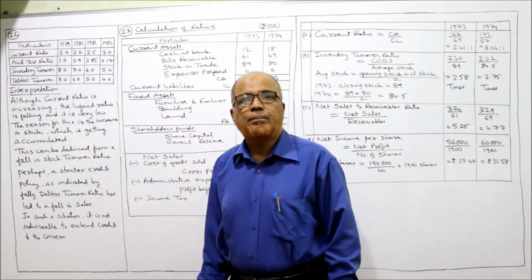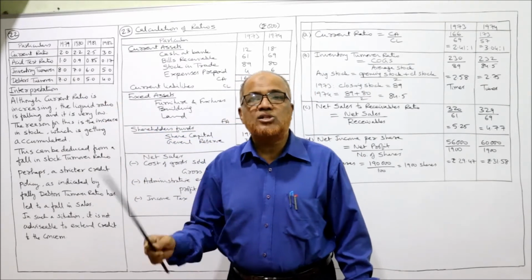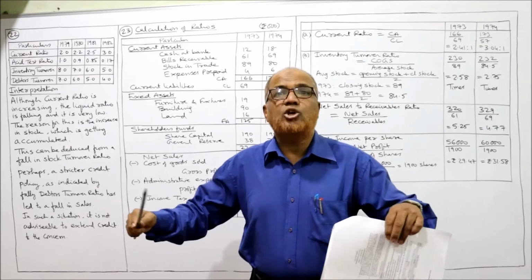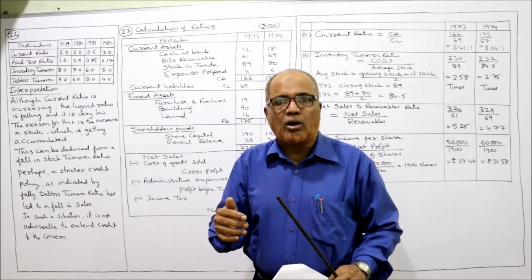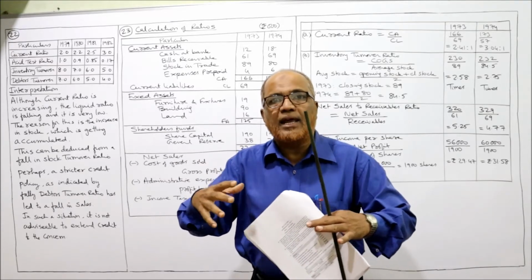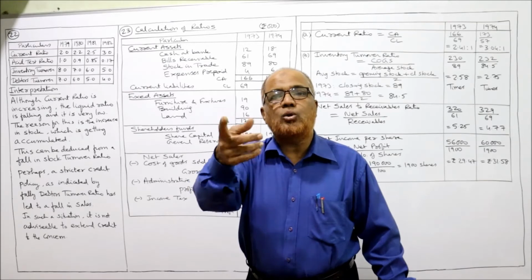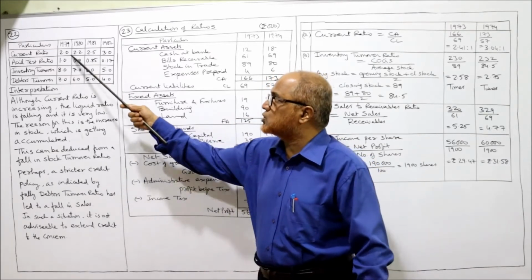That means the difference between the current ratio and the acid test ratio is on account of stock. The stock is accumulating. The business is unable to convert the stock into sales. It is evident from these two ratios.